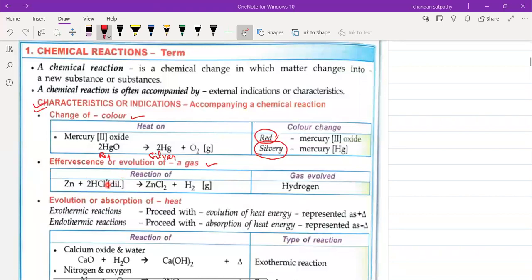See here that in few reactions, some gases are formed. You might have seen whenever you put some salt in Thums Up or Coca-Cola, bubbles come out. Similarly, if we put zinc in hydrochloric acid, we will see that hydrogen gas forms. Whenever we see any gas forming, we can say it is a characteristic of a chemical reaction. You might have seen that while cleaning the bathroom or toilet, when you pour acid on the floor, bubbles come out. That is also an example of chemical reaction.